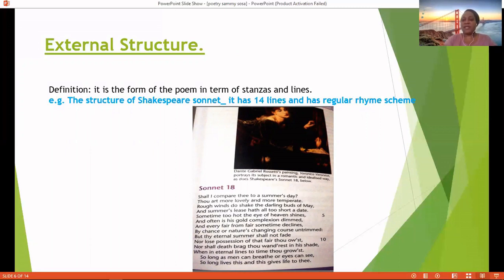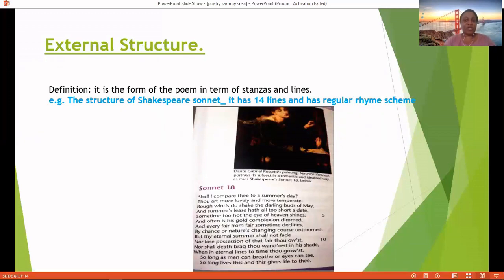The Shakespearean sonnet, or any other sonnet, will always have 14 lines. That is the structure, the external structure: 14 lines and a regular rhyme scheme. Just look at that poem, Sonnet 18.